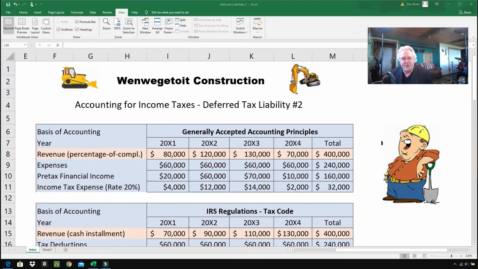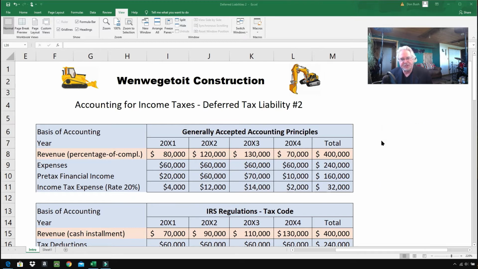The first box is financial information according to generally accepted accounting principles. And when we get to a construction, they use the percentage of completion method for their books. And what that means is as they complete the project, they recognize revenue. So they are recognizing revenue as they earn it. So in the first year, they earned $80,000 and claimed $80,000. Second year, $120,000, and so on and so forth. The grand total for the contract is